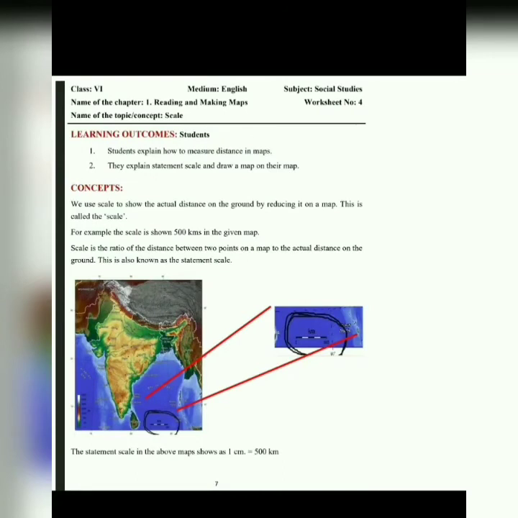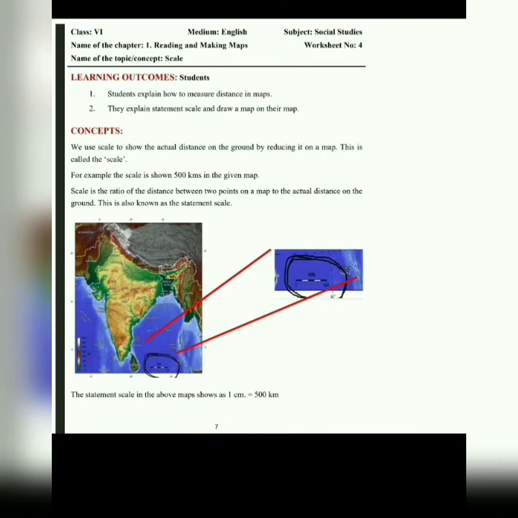In this the students can explain about the scale. Okay, what is a scale? A scale is one in which the actual distance on the ground is reduced on a map, this is called the scale. We cannot show the actual distance of a place on the map, so for that reason we use scale to show the distance. In this statement, scale in the above map shows 1 centimeter is equal to 500 kilometers. See here it has been given, 1 centimeter is equal to 500 kilometers.